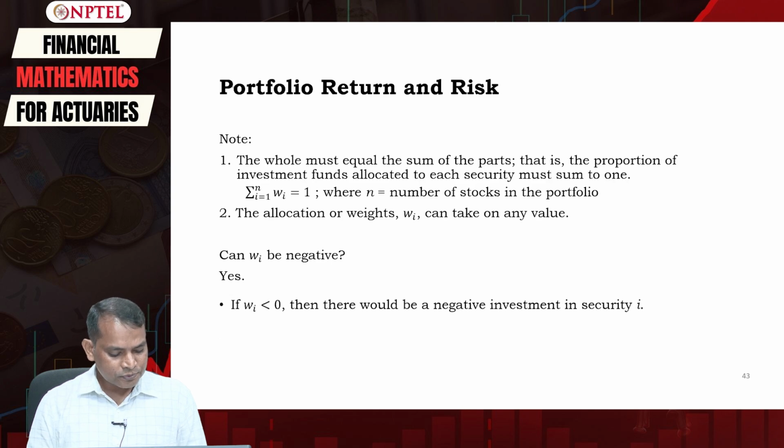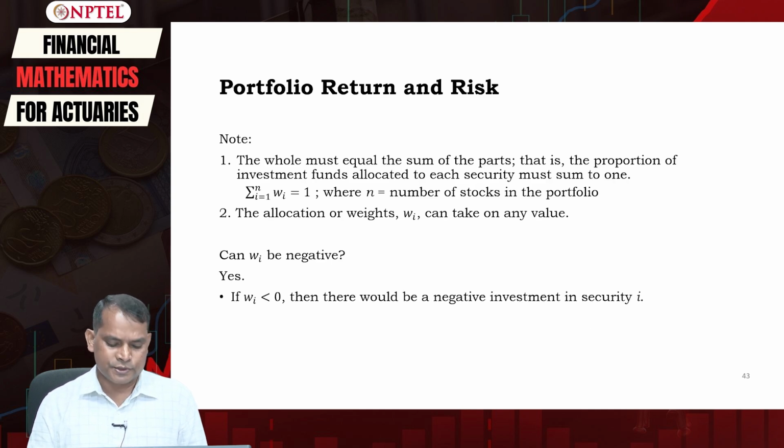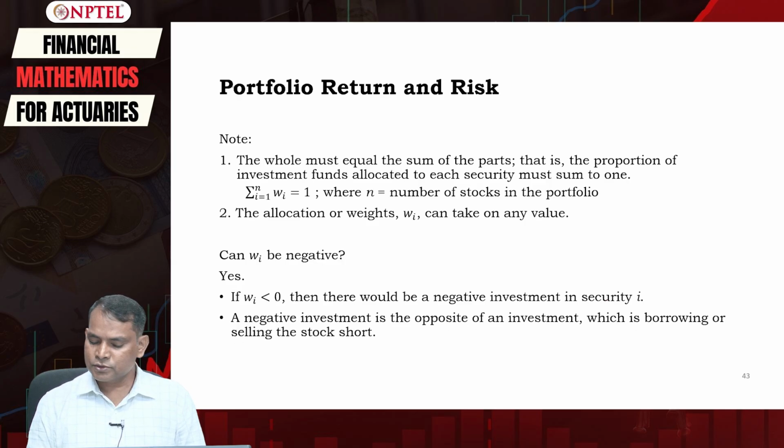If Wi is negative, then this means that there would be a negative investment in security i. What does this mean? A negative investment is the opposite of an investment, which is borrowing or selling the stock short. So the investor may be short selling.